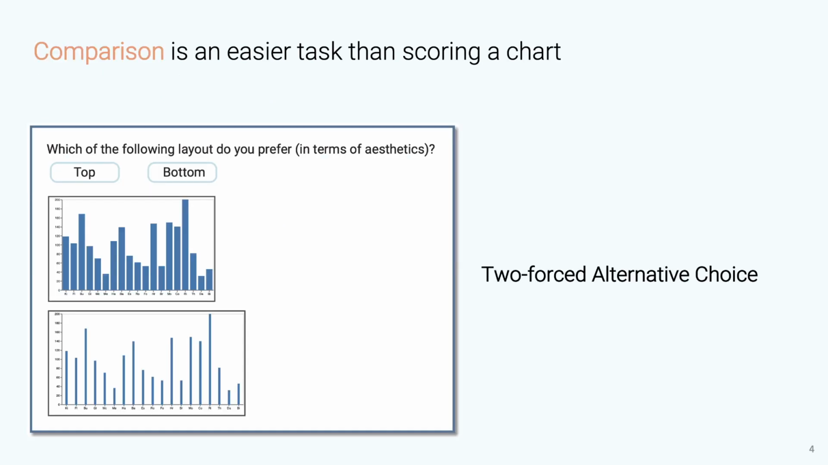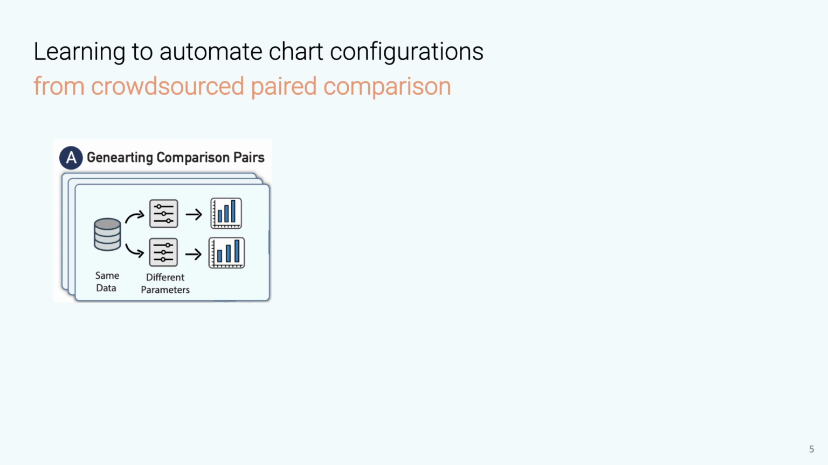To address this problem, we ask participants to compare two charts and choose the one that they prefer. Comparison is relatively easier than scoring a single chart. To be more specific, we generate training datasets through crowdsourced paired comparison.